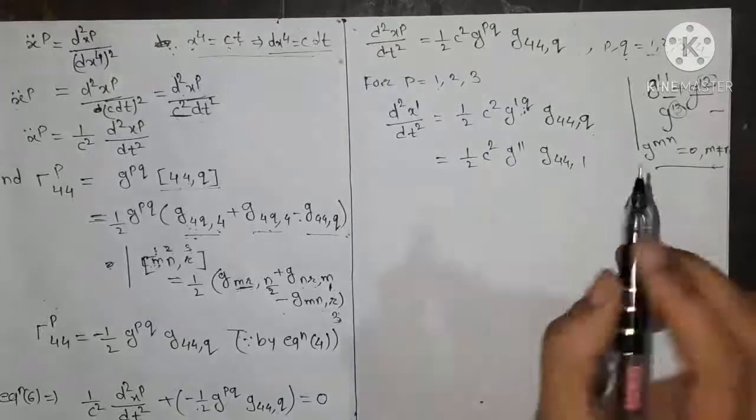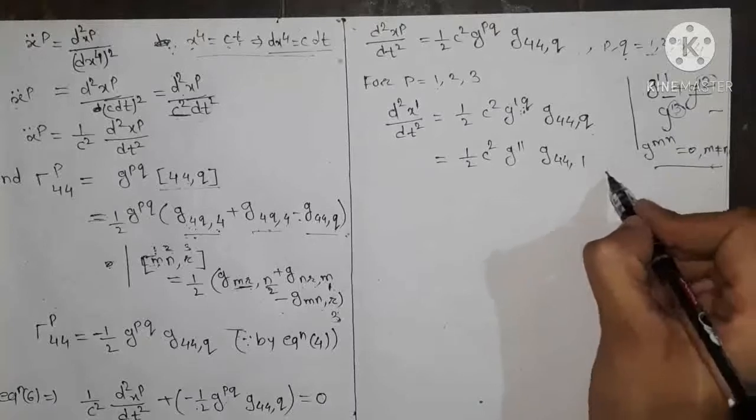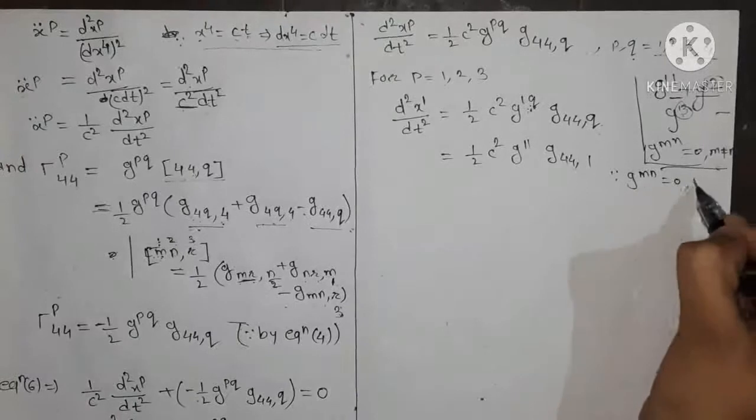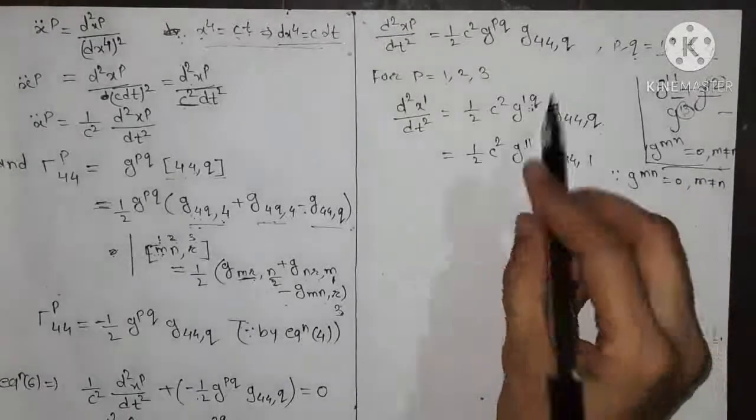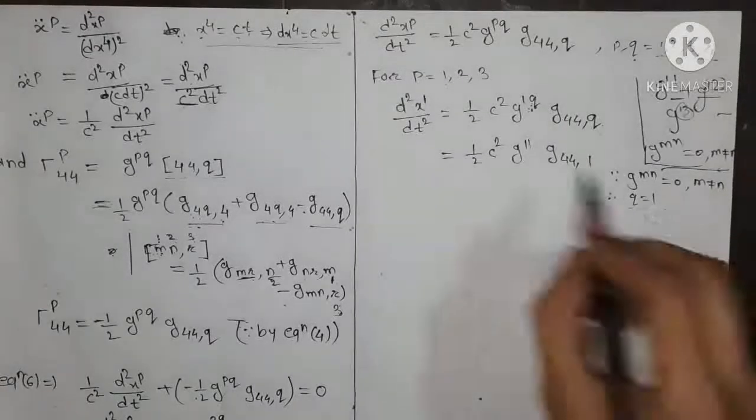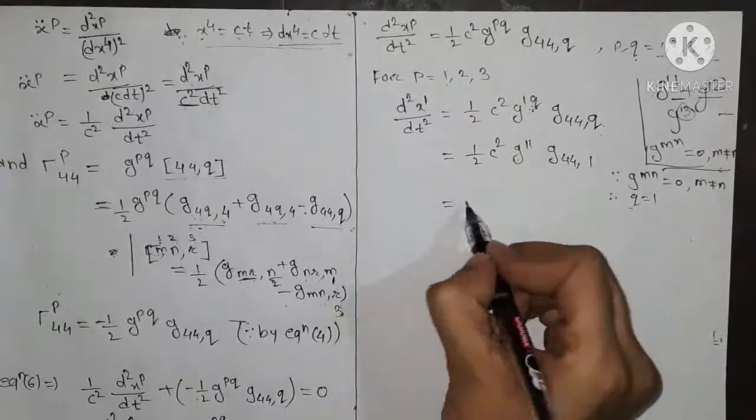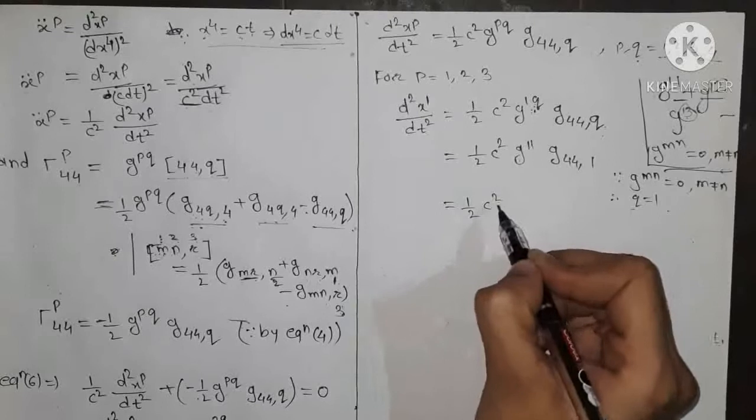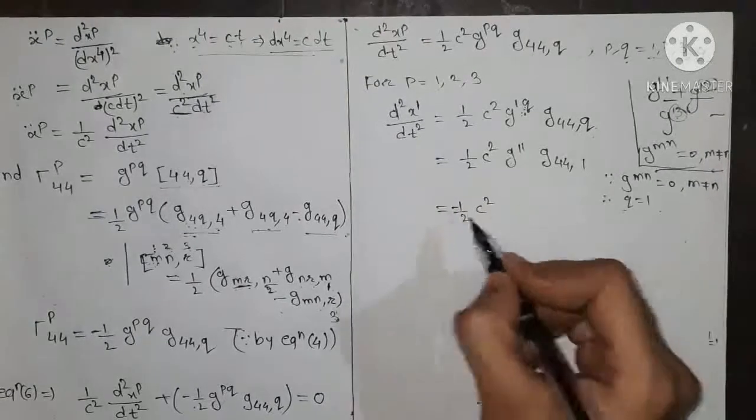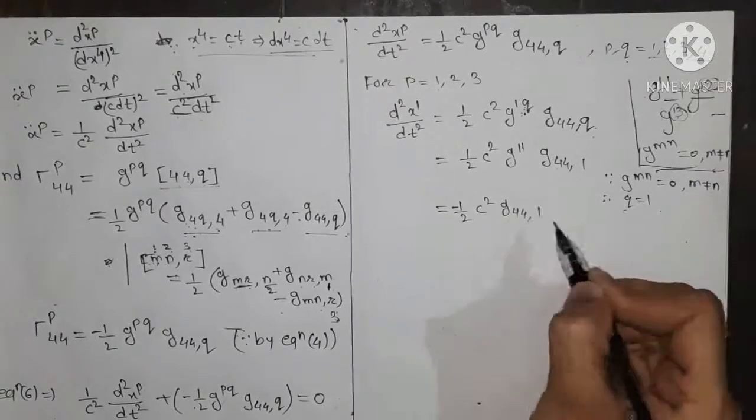g_44,1, that is equal to 1 since g_mn equals 0 when m is not equal to n. Therefore we take q equals 1 here. So this is equal to g11 g_44,1, which is equal to 1/(2c²). Now the value of g11 is approximately equal to minus 1, so we write minus half c² g_44,1,